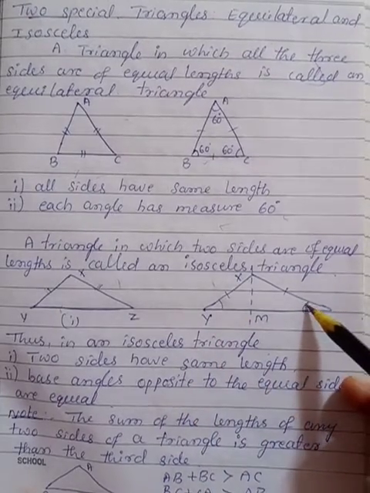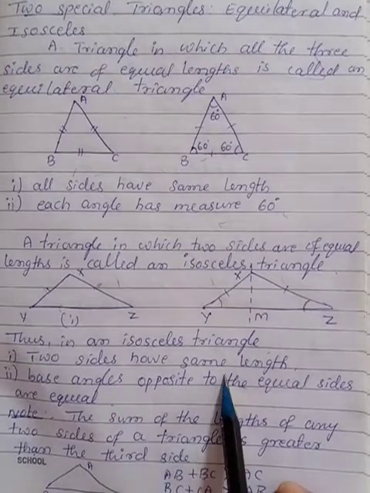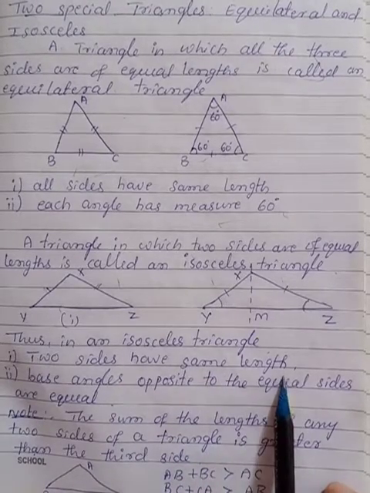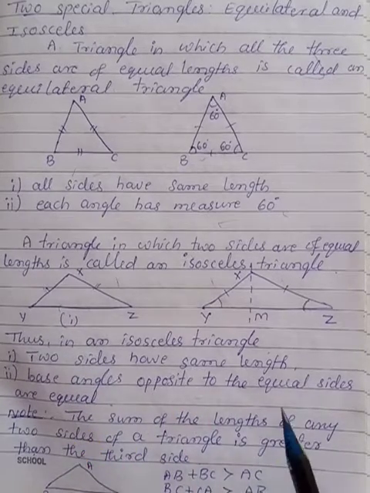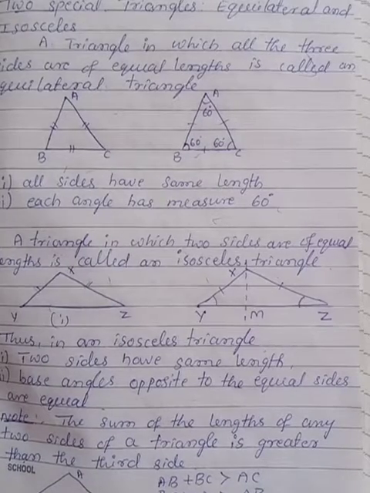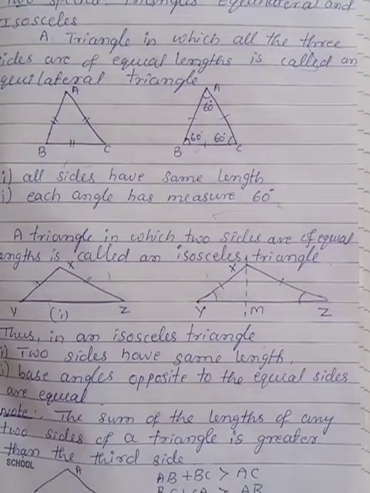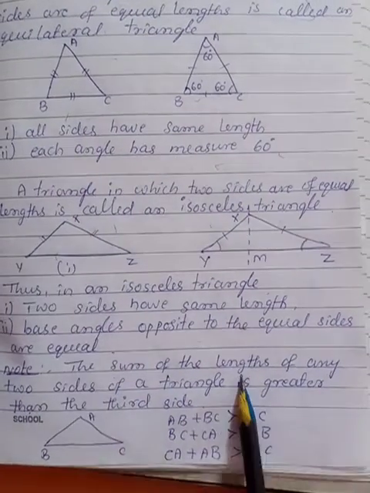The base angles also become equal. So, the two sides have the same length and the base angles opposite to the equal sides are equal. It is the speciality of an isosceles triangle.